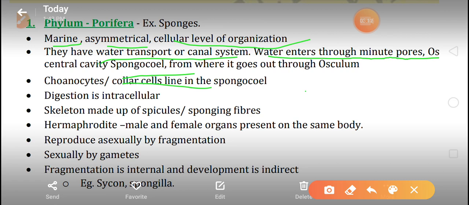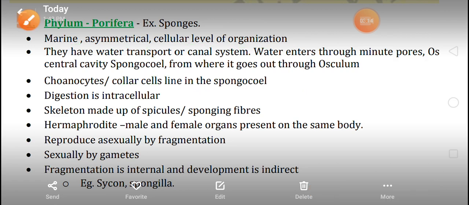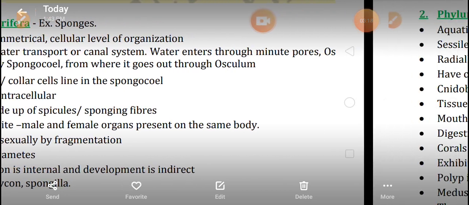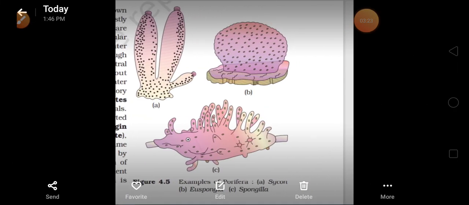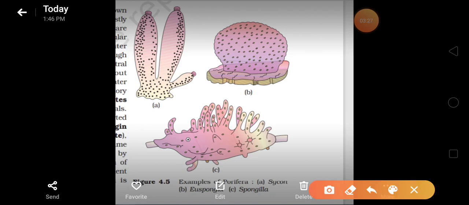Clear about this? Children, I am showing a picture of poriferans in front of you. Just see, this is a diagram. These are minute pores present on the outer surface of the poriferans that allow water to pass through to the central cavity.